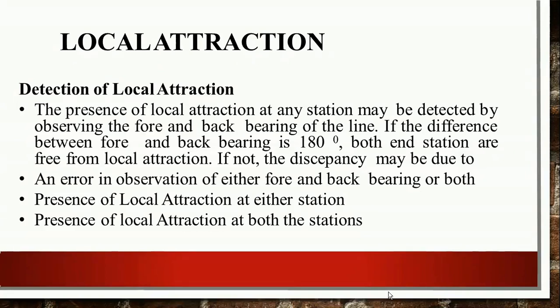When the difference is not 180 degrees, you have to identify the local attraction and, by applying the necessary correction, you get the corrected forebearing and back bearing.